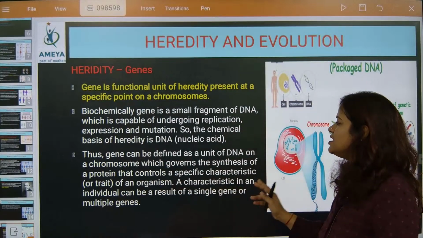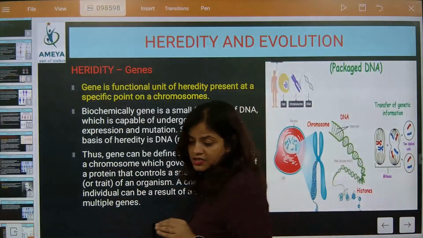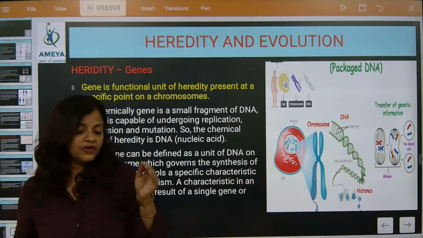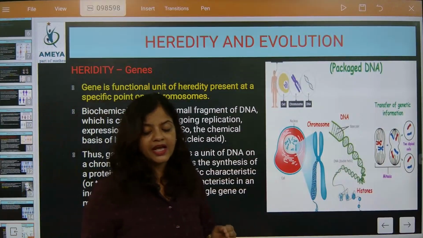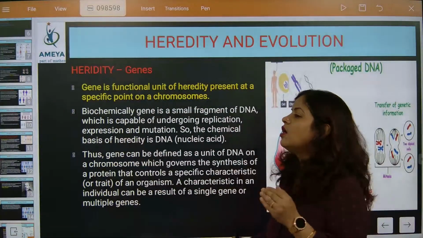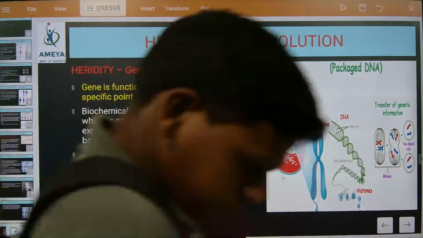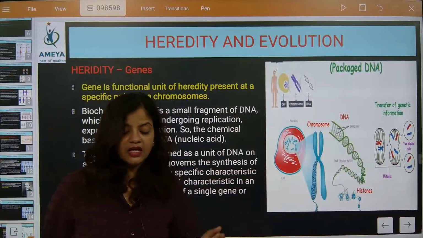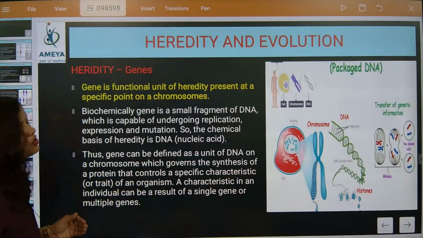The characteristics in an individual can be the result of a single gene or multiple genes. That's the most important thing. Whatever characteristics or trait a human organism has can be due to one single gene or multiple genes. So we have talked about gene.